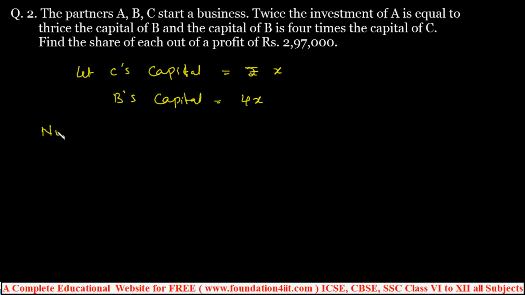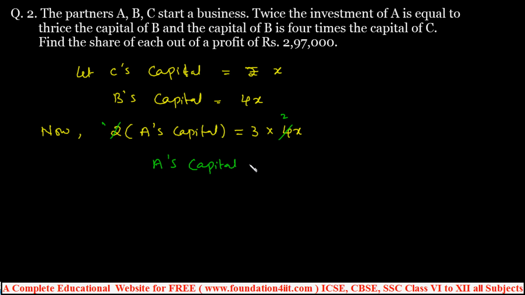Now from the first line, twice the investment of A is equal to thrice the capital of B. So 2 times A's capital equals 3 times the capital of B, and B's capital is again 4x. So we can cancel this 2: 1s are 2, 2s are 4, 3 into 2 is 6x. So A's capital is equal to 6x. Okay, x, 4x and 6x.